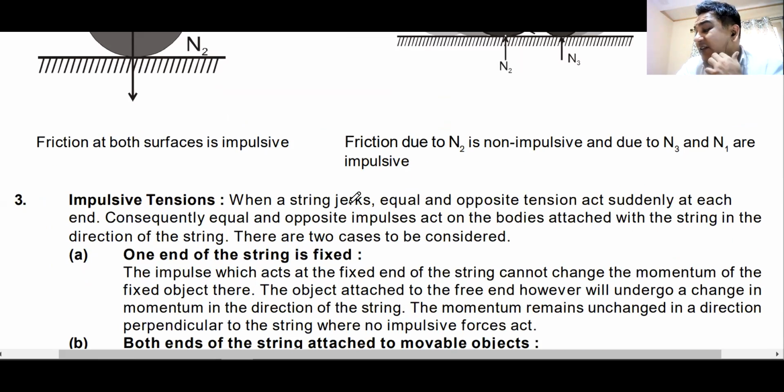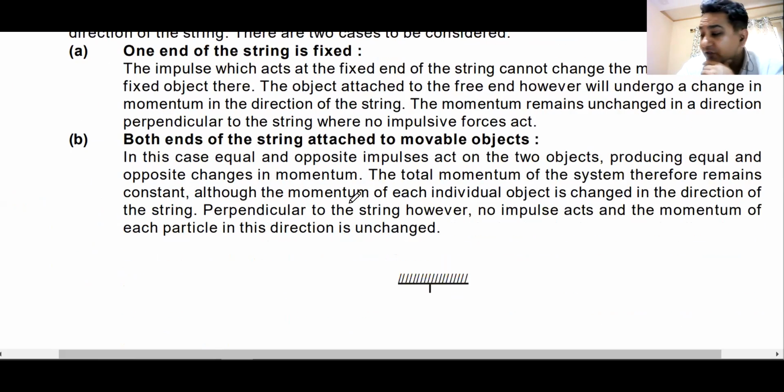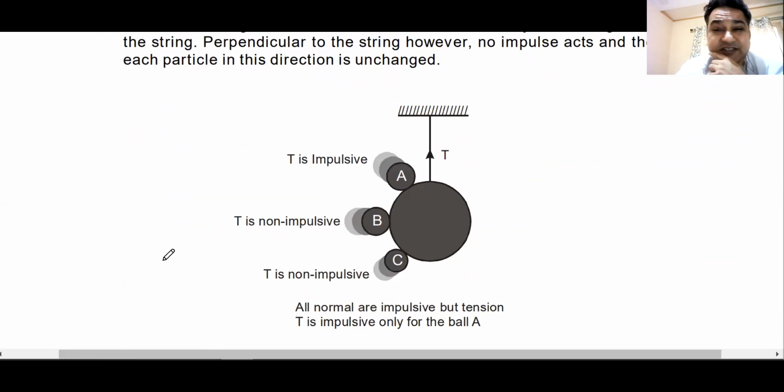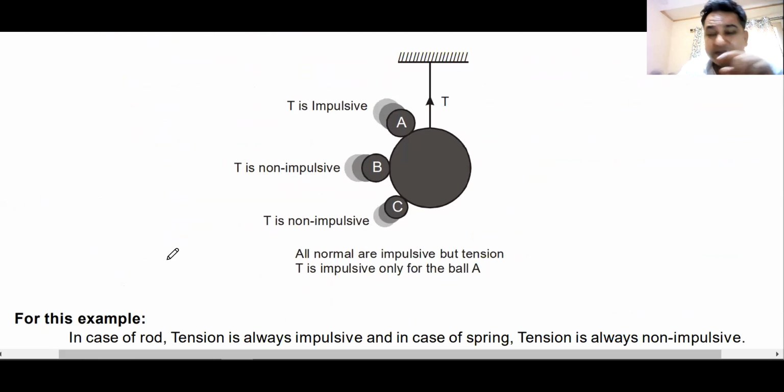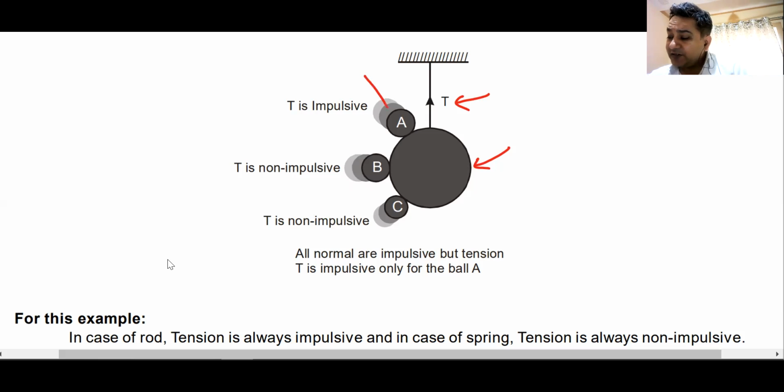Similarly, for tensions also you can find out which tension is impulsive and which tension is not impulsive. I'll just give an example because this question can come in the exam. This is one sphere. Tension is T. Now you can see in which cases tension T is impulsive. When the object is hitting it in the direction of A, the bigger sphere will try to move downwards, but this string will keep it tight, and hence T becomes impulsive